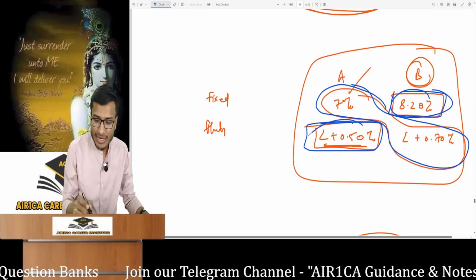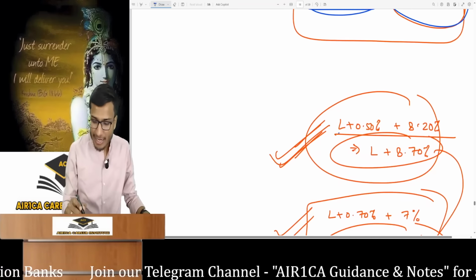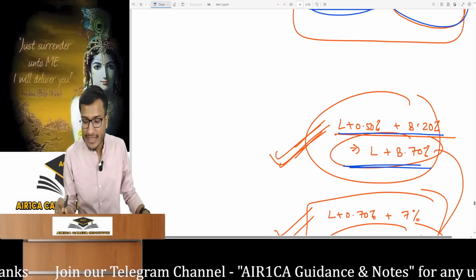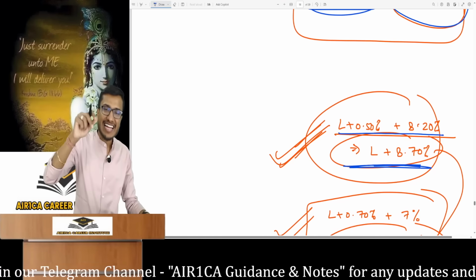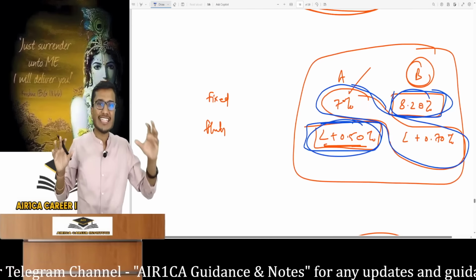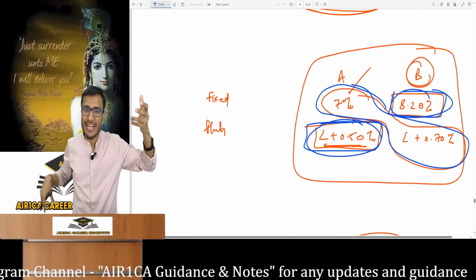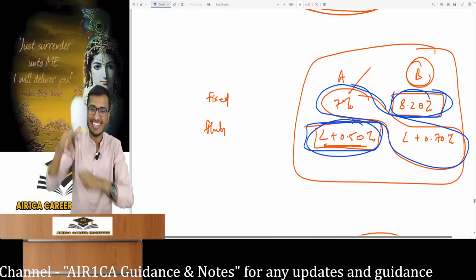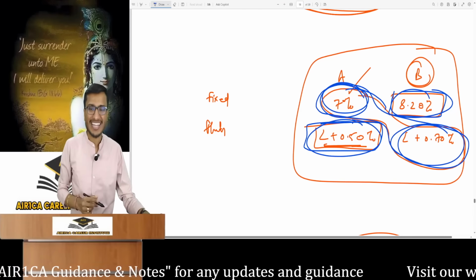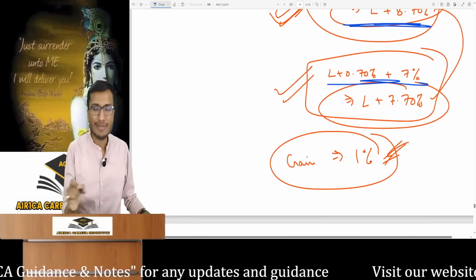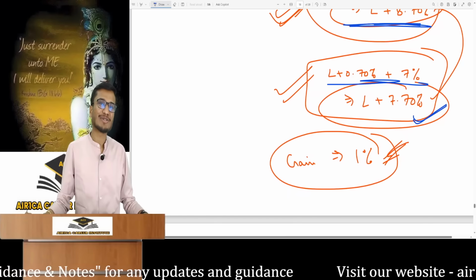Now add 8.2% and L plus 0.5. L plus 0.5 plus 8.2 gives L plus 8.7%, their total combined cost. But if they both do a swap, meaning they take the other loan instead of the one they want and then interchange them, thereby completing the swap, then this will be 7% and L plus 0.7. What's the total? 7 plus L plus 0.7 is L plus 7.70.